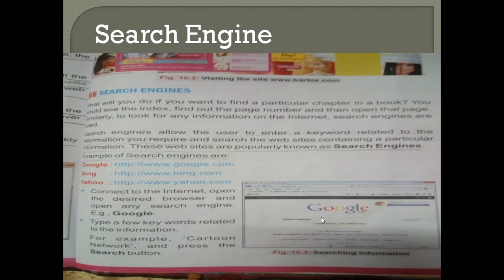So search engine makes our work easier. Immediately you will get the information. If you have the proper website name, you can just type the proper website name on the address bar and immediately it will open. So search engine is really useful for us. We can use any search engine you like. You can just open the browser, write www.yahoo.com and it will help you to find out the information that you type in the address bar.